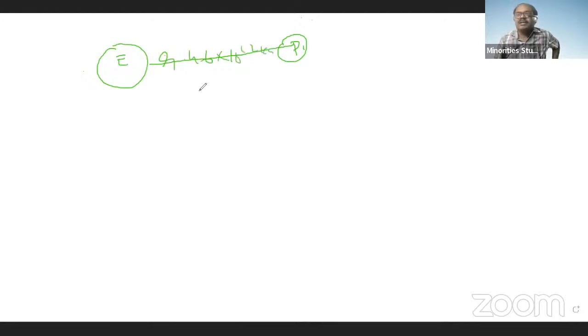If it is that much distance, what is the time taken? 1 year from Earth to planet P1.